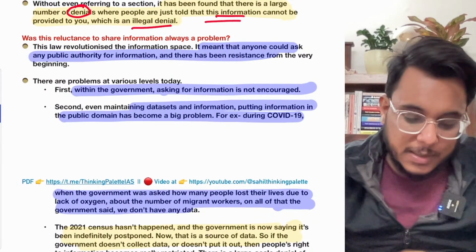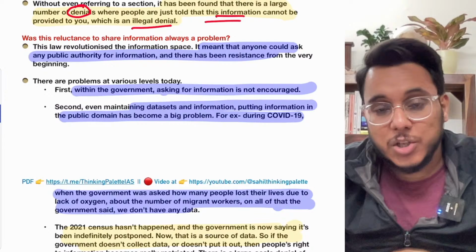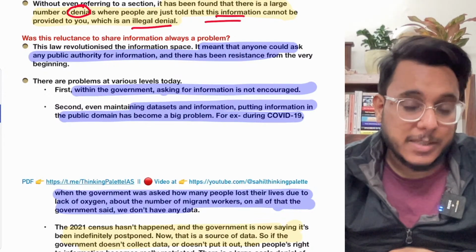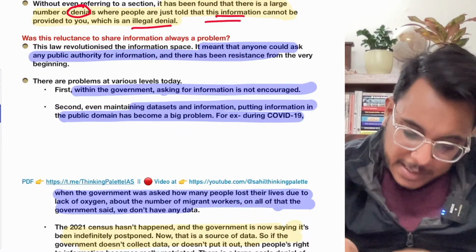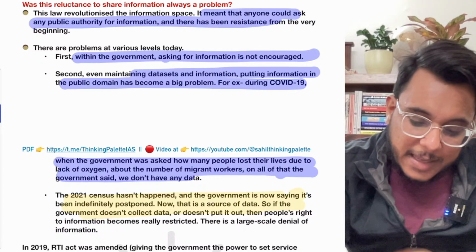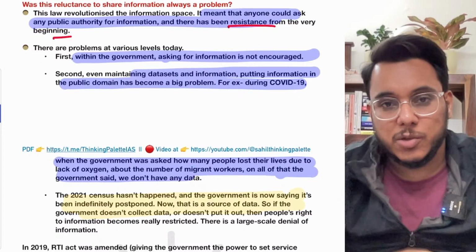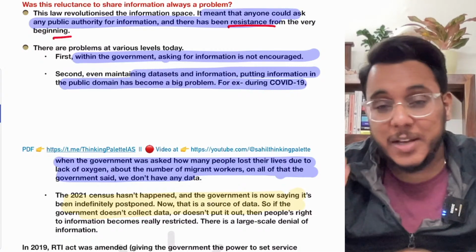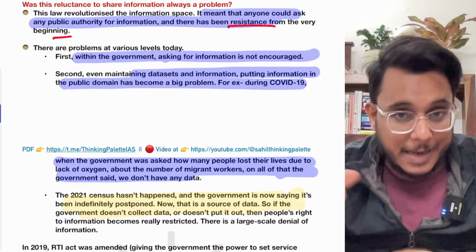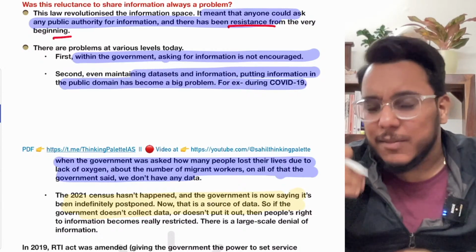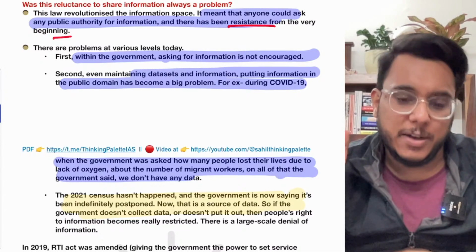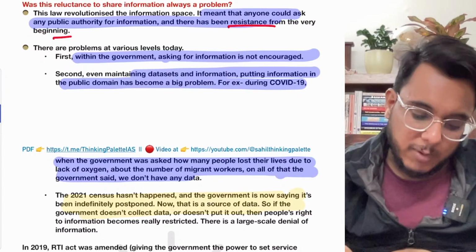Now a question comes: why is the government not sharing information? Why are the departments not sharing information? There are many reasons in this particular thing. The reason is that there has been resistance from the very beginning, first of all. Secondly, there are ulterior motives that would get unearthed if the RTA information were given. It can expose corruption. And there is also a general apathetic attitude in the government to not share information. Fine, resistance has been there from the very beginning.